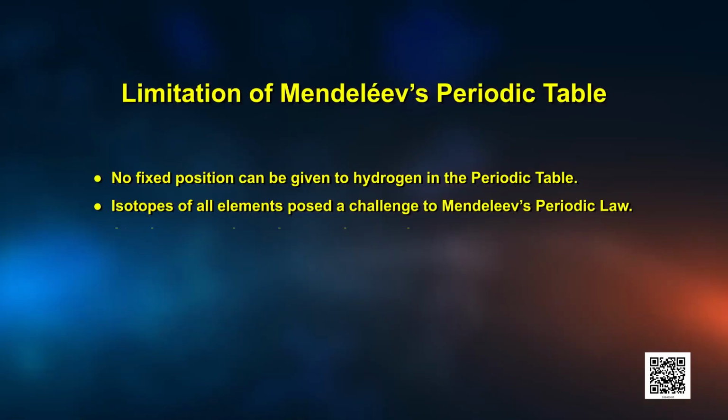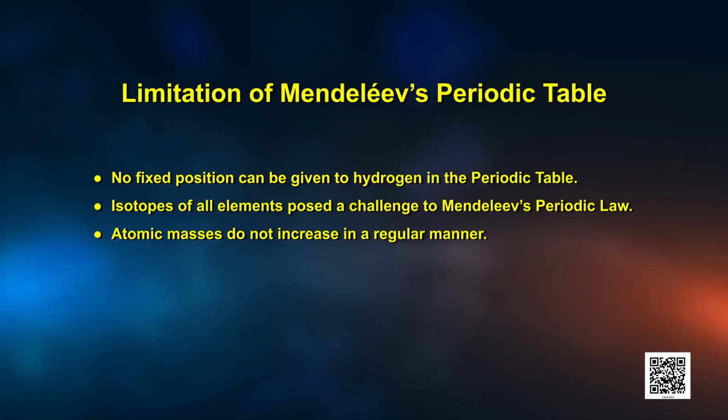Now consider isotopes of chlorine, that is Cl-35 and Cl-37. Would you place them in different slots because their atomic masses are different? Or would you place them in the same position because their chemical properties are the same? So, isotopes of all elements posed a great challenge to Mendeleev's periodic law.